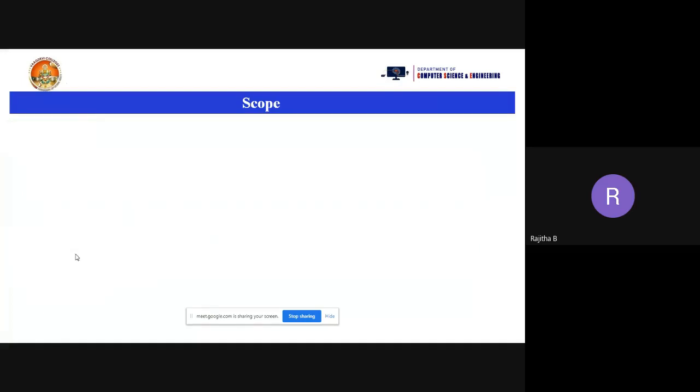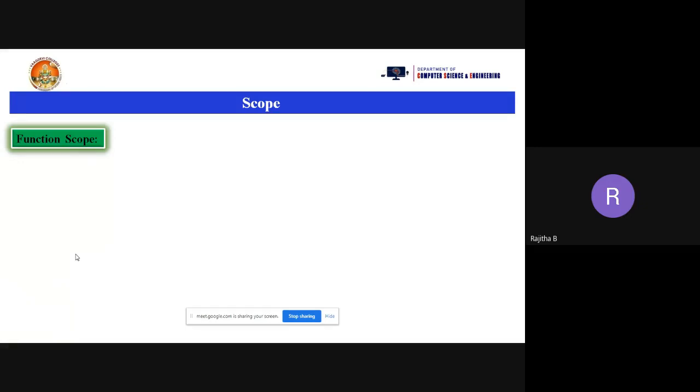Let's see the second type, function scope. A function is actually a self-contained block of code. Again, we are taking the block here. What is the meaning of block? Open flower braces and closed flower braces. But previously we didn't have any name for the block. Coming to this block, we have some name.